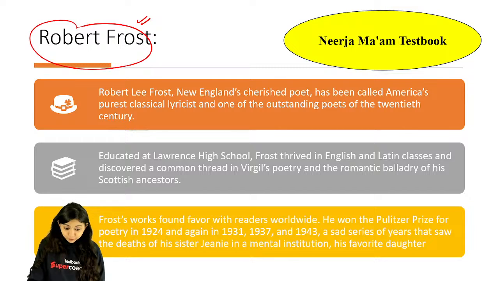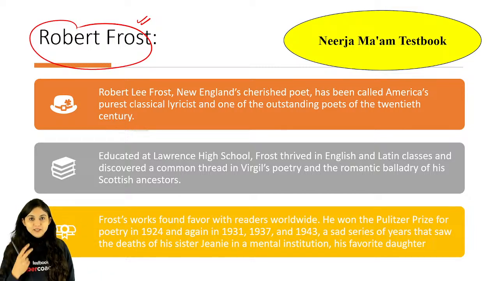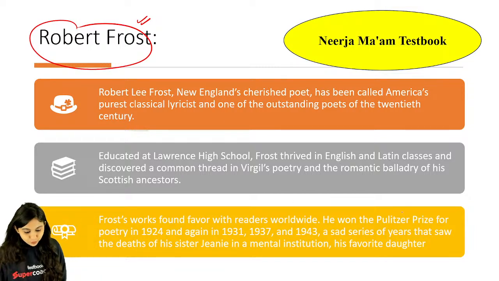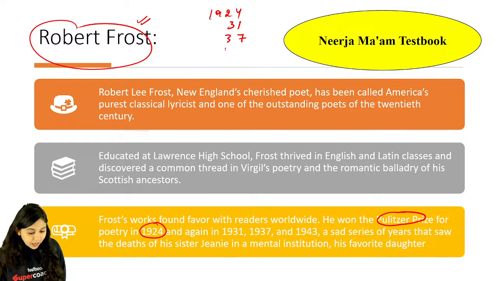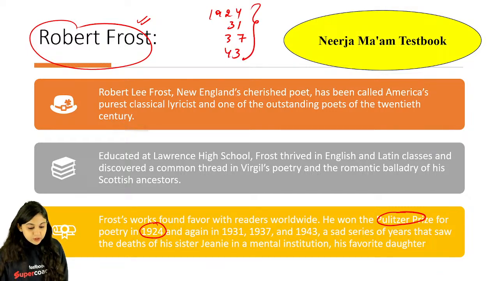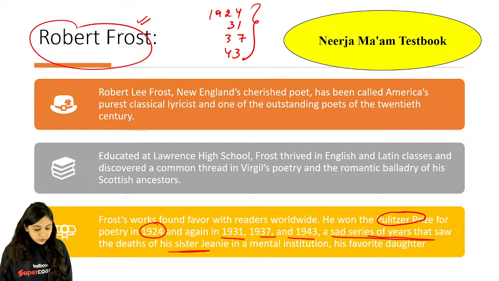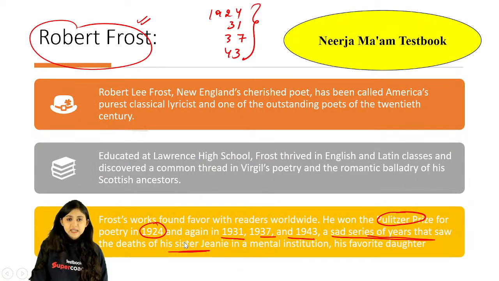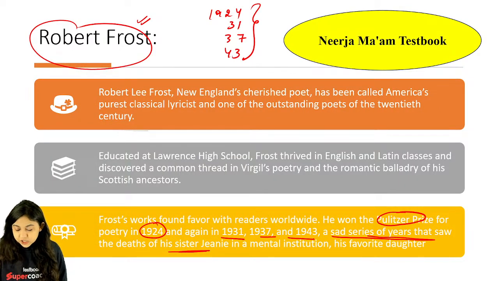Okay, now Robert Frost, of course, he received the Pulitzer 4 times. We are able to see that he won the prestigious Pulitzer Prize for poetry in 1924. So 1924, 31, 37, and 43. So he was winning it 4 times. And a sad series of years altogether, because after that there were a lot of deaths that had actually taken place in Robert Frost's career.